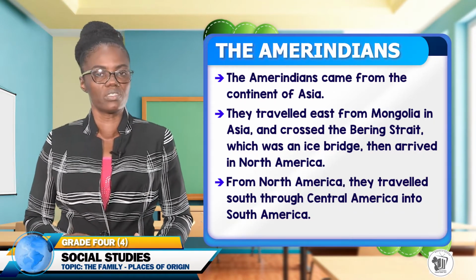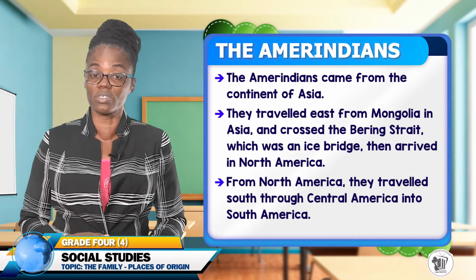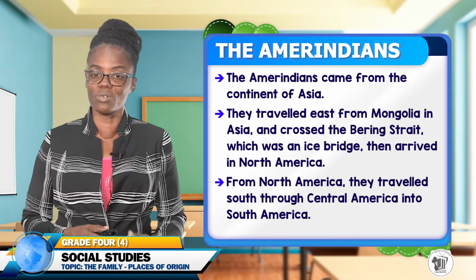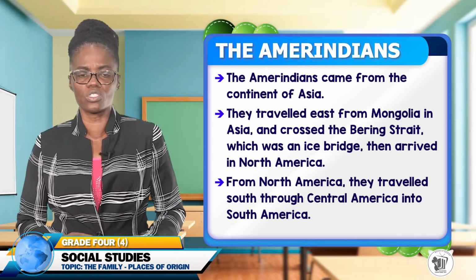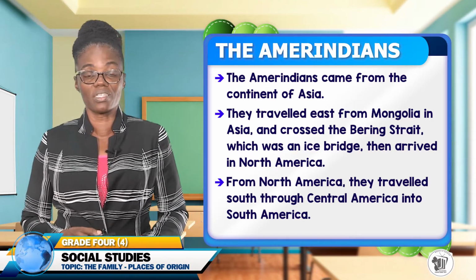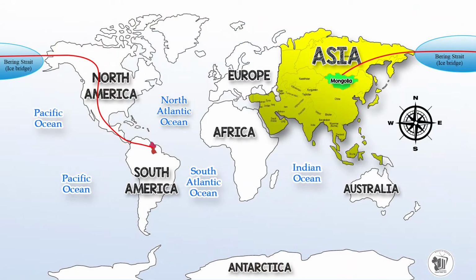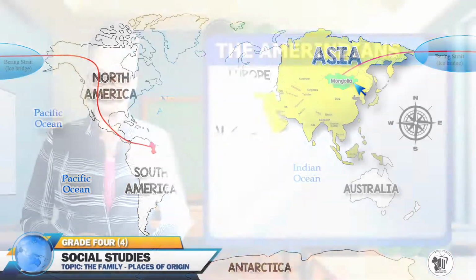As the Amerindians arrived in South America, they settled in different countries. And so Guyana was one of those countries. So boys and girls, that is how the Amerindians came to Guyana. Where did they originate from? The continent of Asia, and specifically the country of Mongolia.